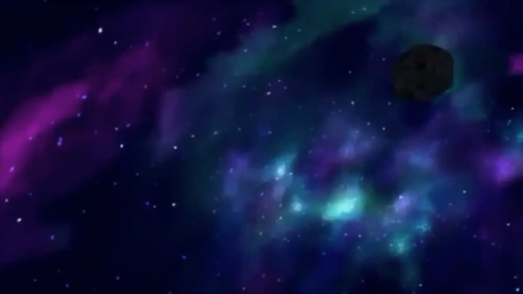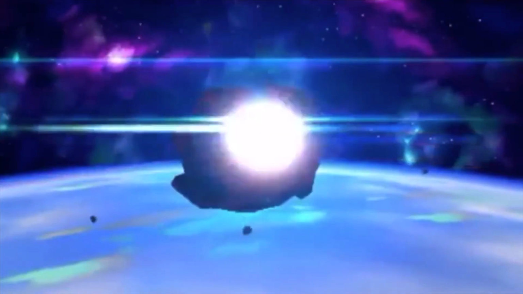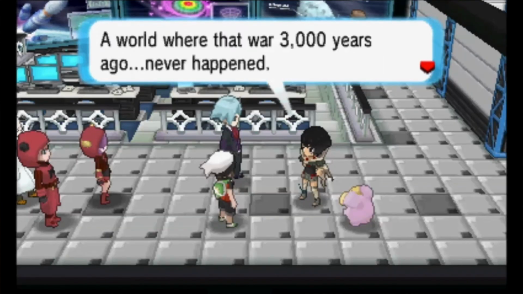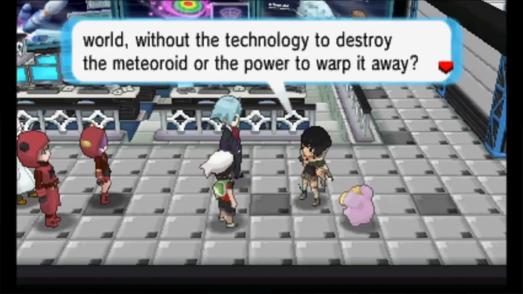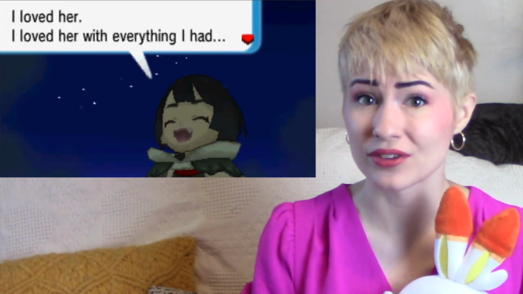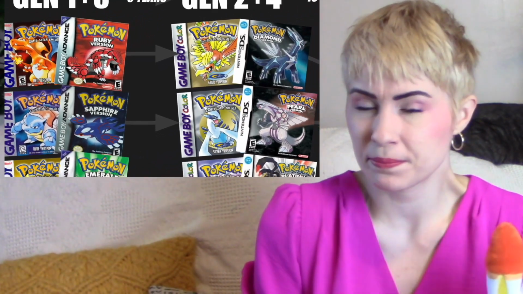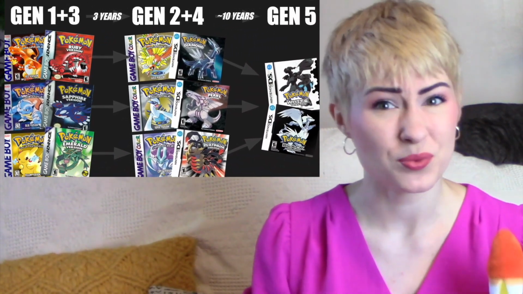I also want to point out that the Mega universes are frequently shown using Mega Evolution to solve their problems, like using Mega Rayquaza to destroy the meteor. However, Zinnia suggests that these problems also happen in non-Mega universes as well. How do non-Mega universes survive these threats without Mega Evolution? Zinnia suggests that not all of them do, like her Hoenn definitely did not survive. However, we know that some of the universes do survive because we play games set in those universes, so they must find some other way to solve those problems.